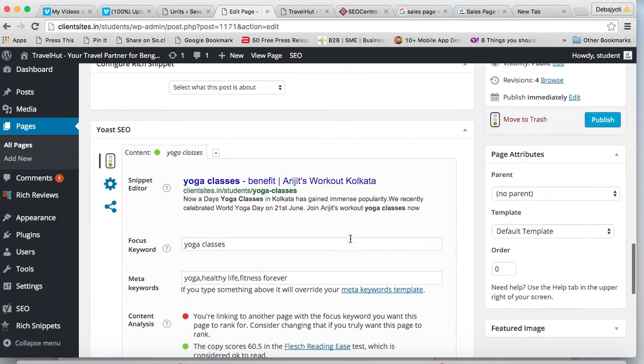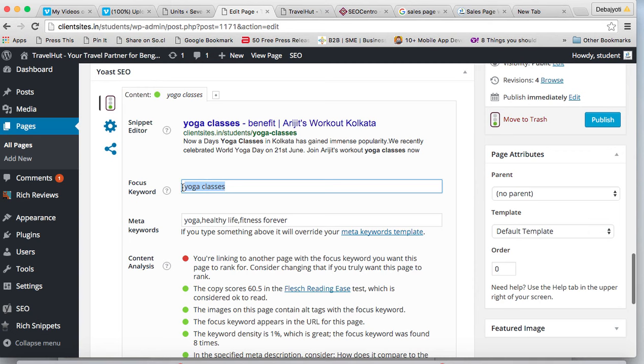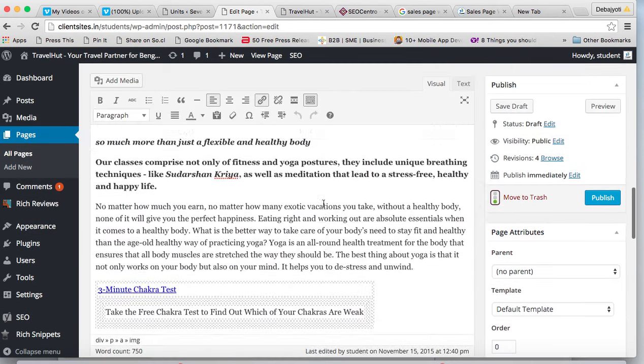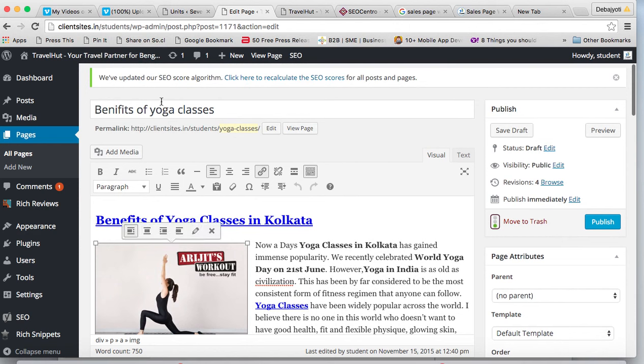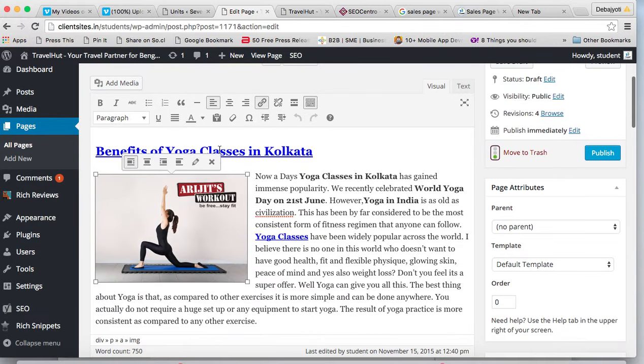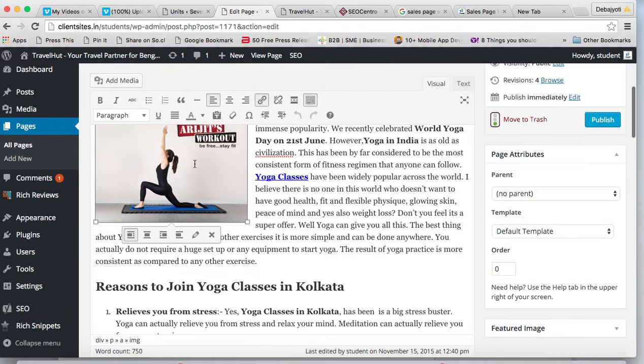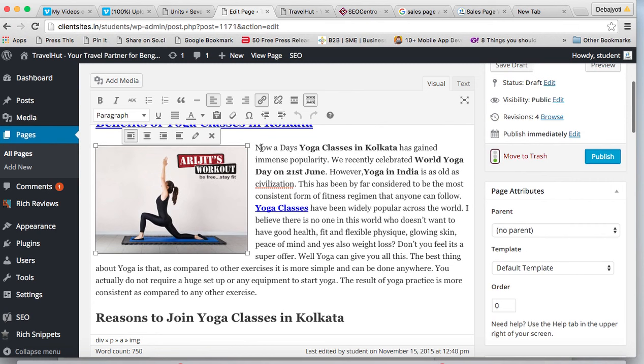So we can see here the focus keyword is written as yoga classes, and this focus keyword you have to use in your H1, your permalink, in your H2, in your image alt tag, in your page body content.